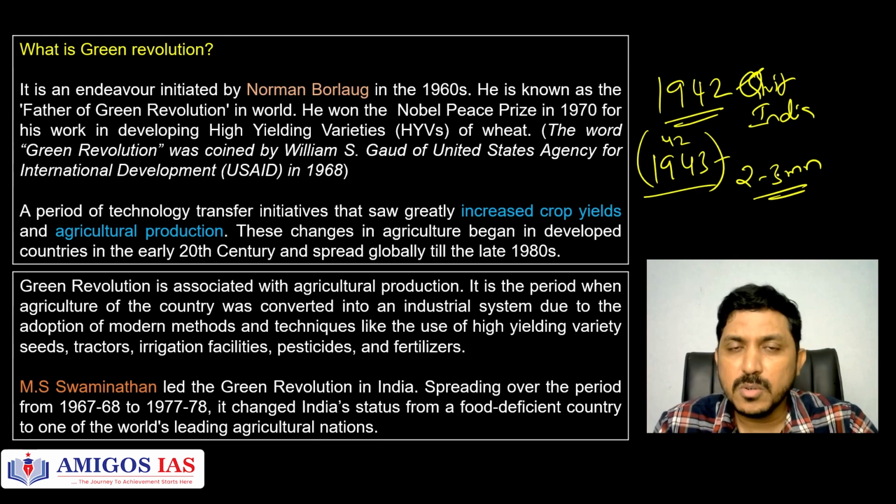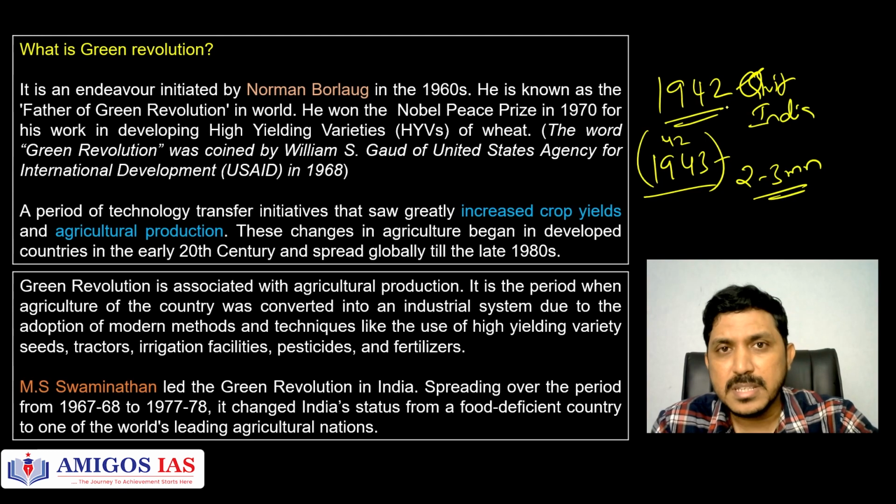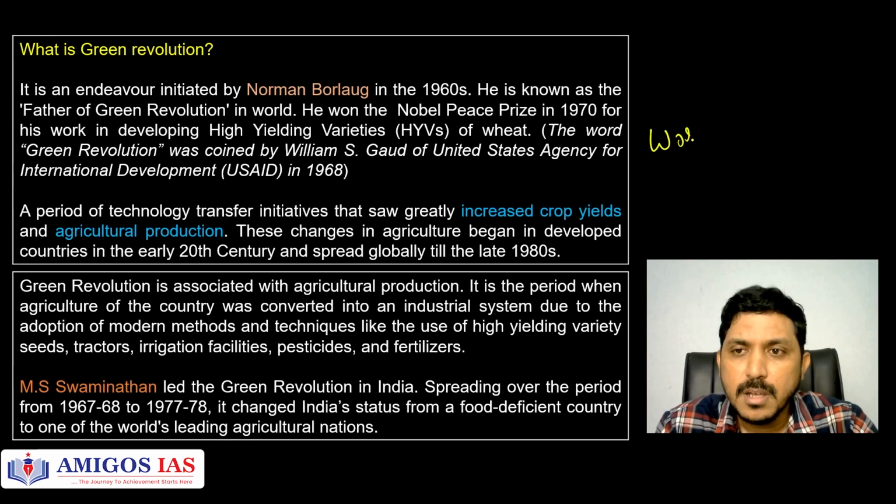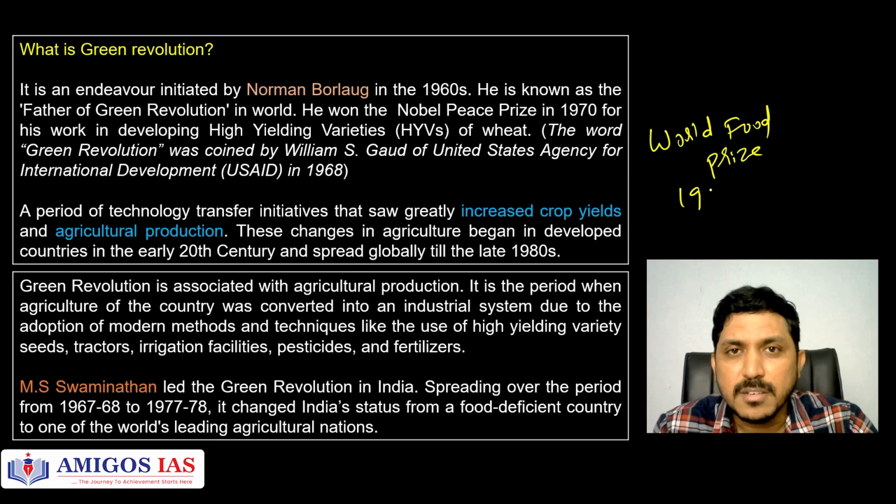And from there he went to different countries in Europe and USA, different universities, and he learned about the importance of genetic engineering as well. So this is the basic background of MS Swaminathan. He has won the World Food Prize in 1987, which is considered as equivalent to the Nobel Prize in food.